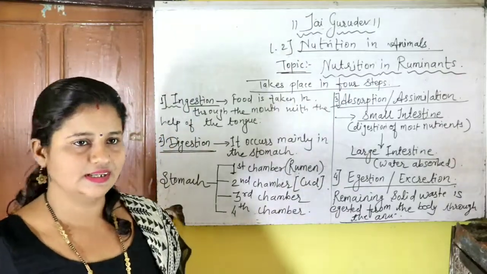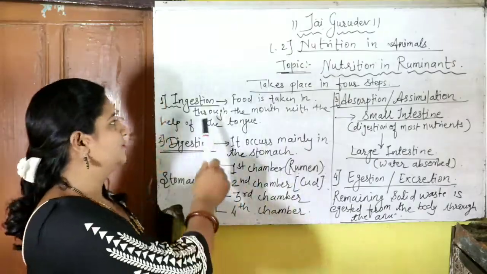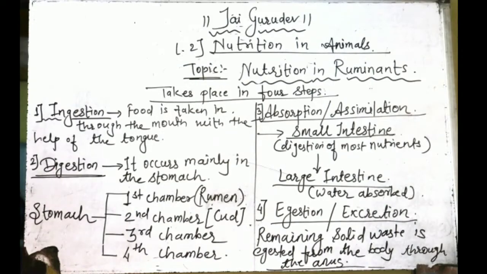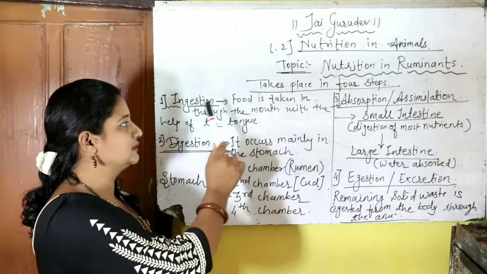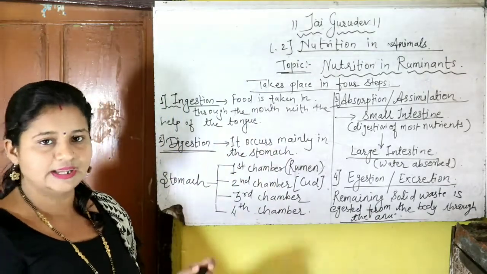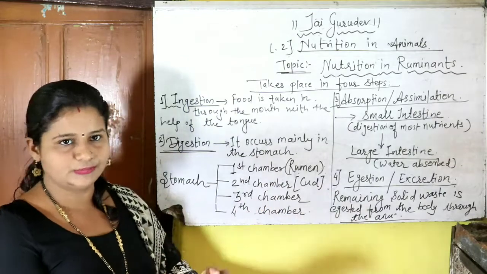Now students, just see, in ruminants, the nutrition process takes place in 4 steps. The first step is ingestion. Ingestion means what? Food is taken in through the mouth with the help of the tongue. It is called ingestion. This ingestion process is carried out in ruminants like in human beings.